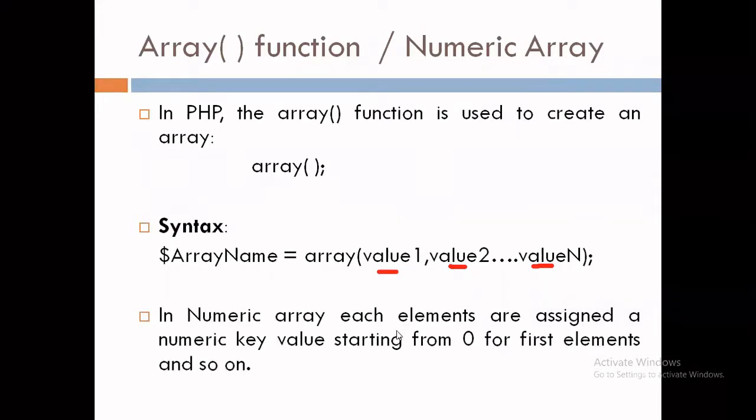In a numerical array, each element is assigned a numeric key value starting from 0 for the first element and so on. It means whenever we are creating a numerical array, each element is assigned a unique key, and that key always starts from 0 for the first element. For the second element it is 1, for the third element it is 2, and for the last element it will be n minus 1. Here n is the size or number of elements.